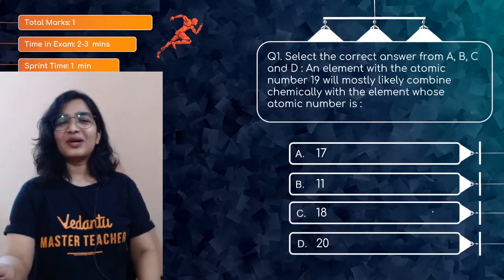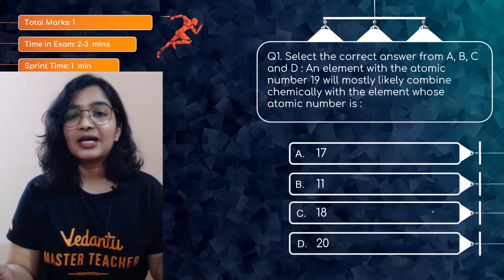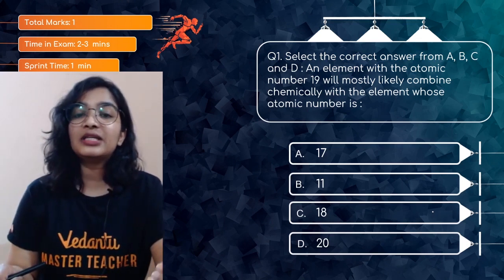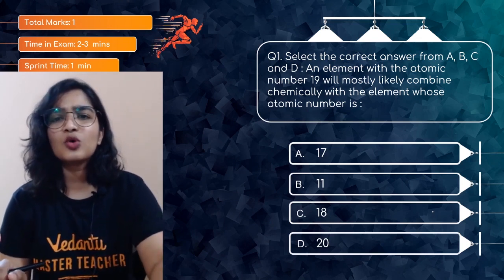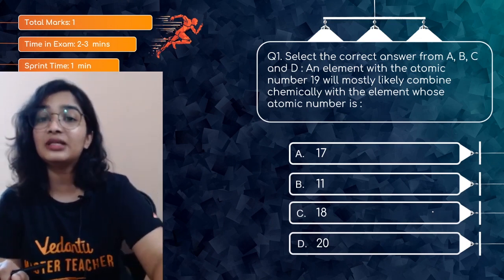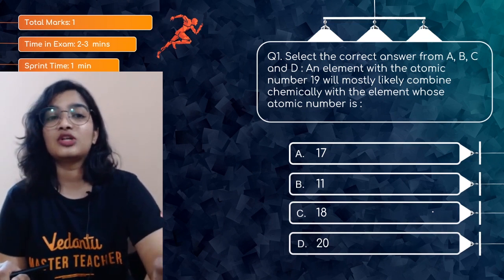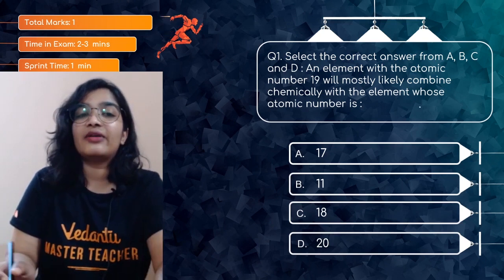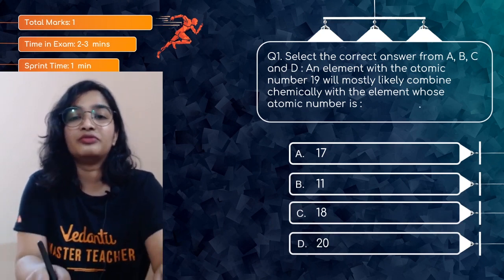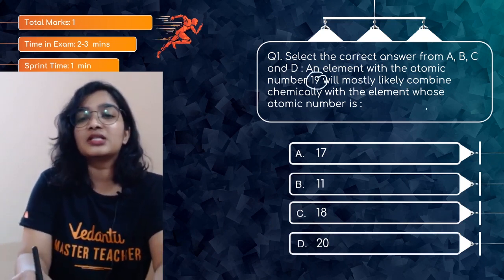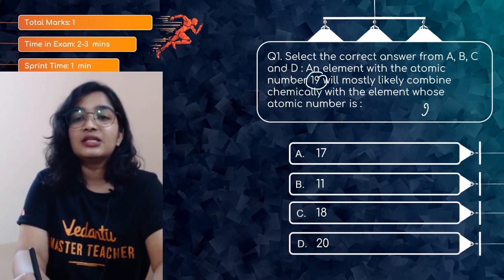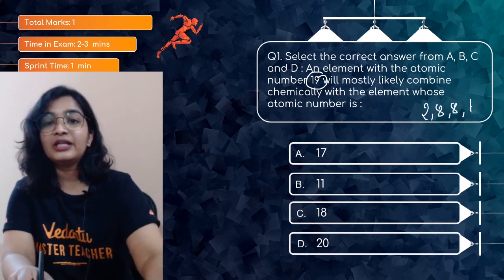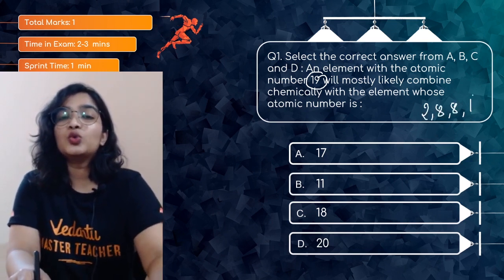This is our first question, a 1 marker. Select the correct answer from A, B, C and D. An element with the atomic number 19 will most likely combine chemically with the element whose atomic number is... Always do not try to guess. Please write the electronic configuration of the given element. Its atomic number is 19, so 2, 8, 8, 1, right? So it can give or lose 1 electron.